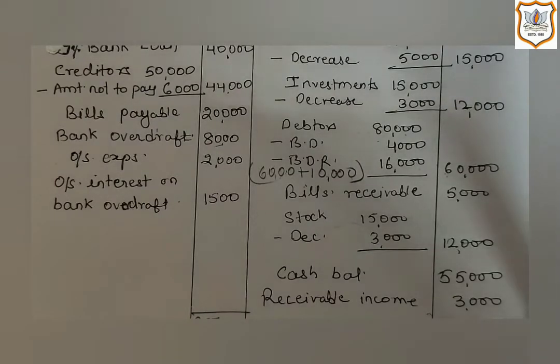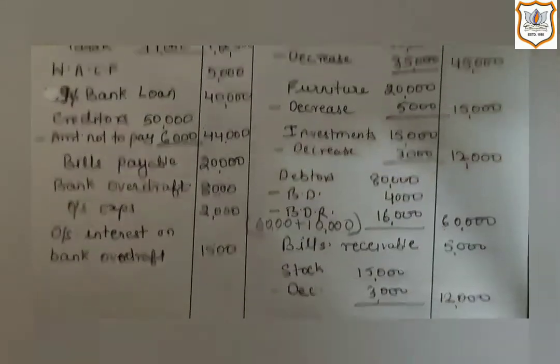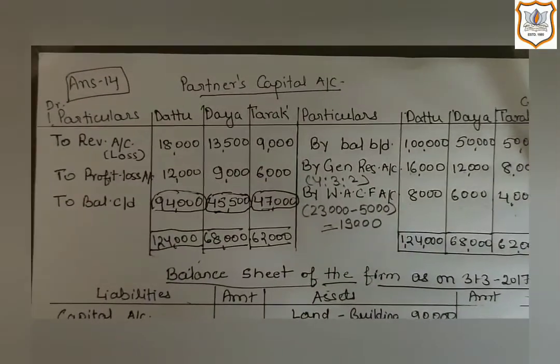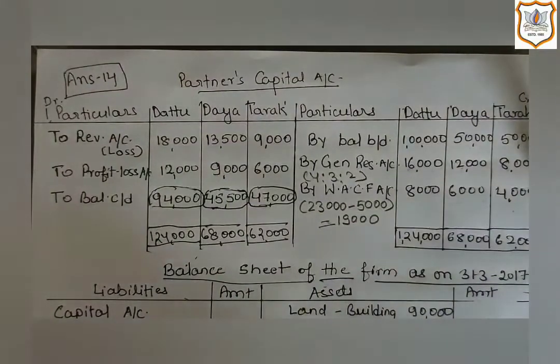And if it is given on the asset side, that means it has a debit balance. And that debit balance of profit and loss account indicates that it is accumulated loss. So accumulated loss will be distributed among partners in their old profit sharing ratio. So let's move to the partners' capital account.